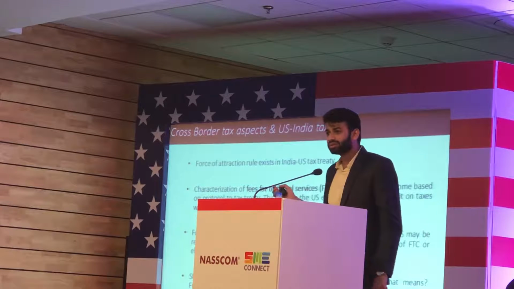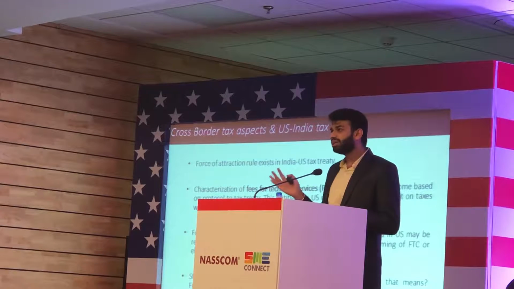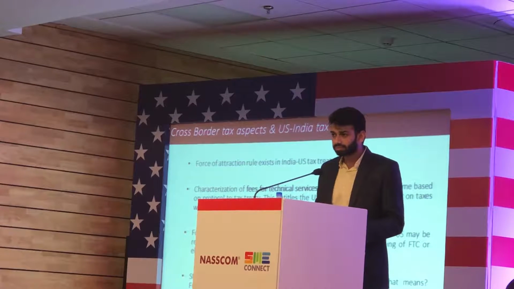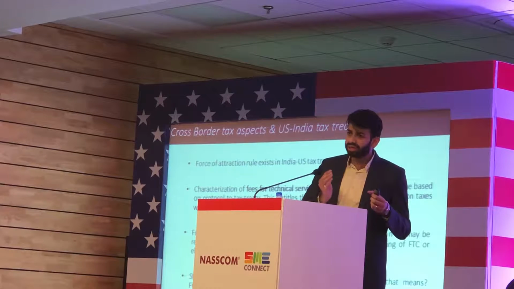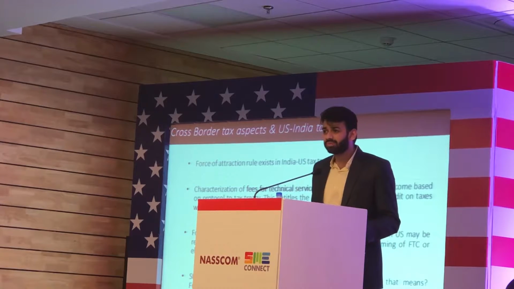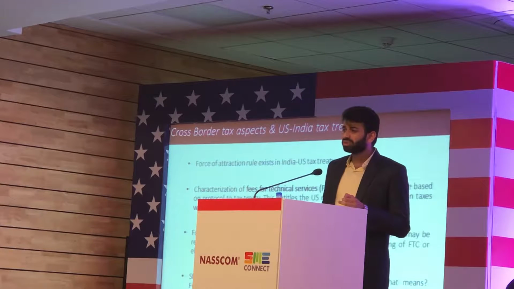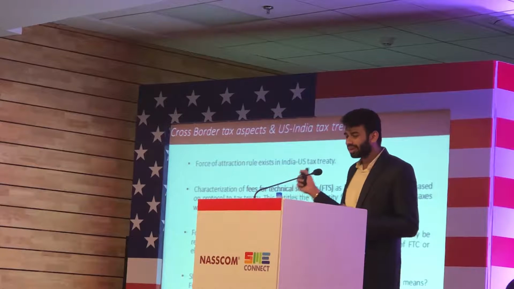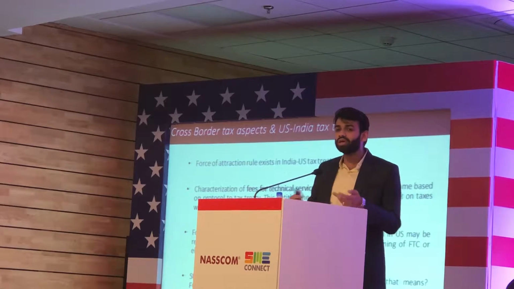Similar situation is in the US as well. Suppose the US entity has a branch in a foreign country. Similarly, that US entity is allowed to take credit for taxes paid abroad. This was for the branch model. Then you may have a situation where the US entity receives some payment from an Indian entity for some services where withholding has been made. If it is determined by the various laws that this income was actually foreign source income for US tax purposes, then based on the calculation mentioned in the code sections, we can claim a credit for those taxes and avoid double taxation.